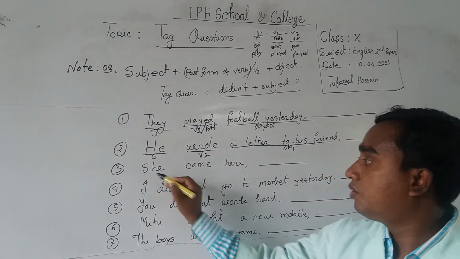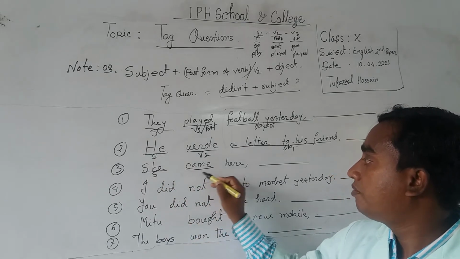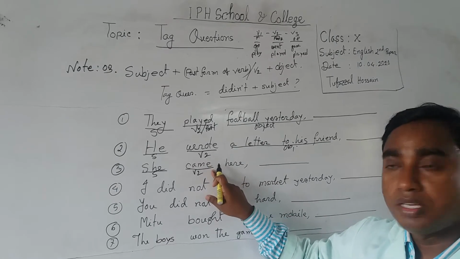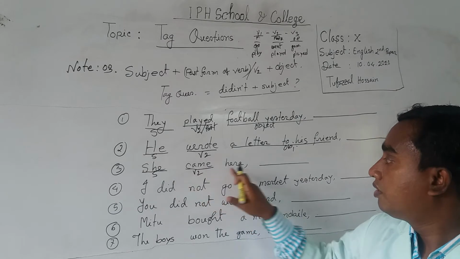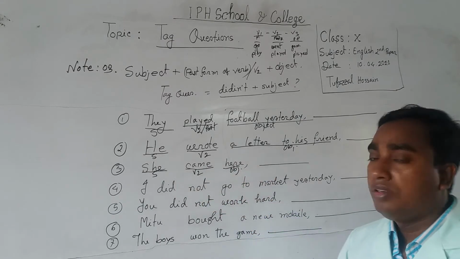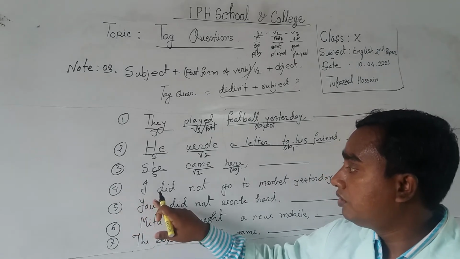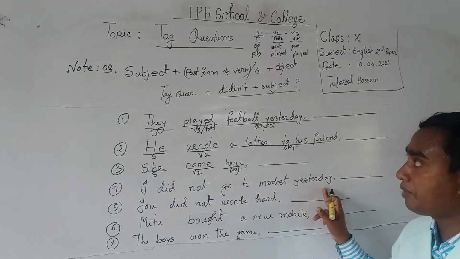Here she is the subject and came will be verb 2, because come, came is second form or past form, plus object. So it is also an affirmative statement.